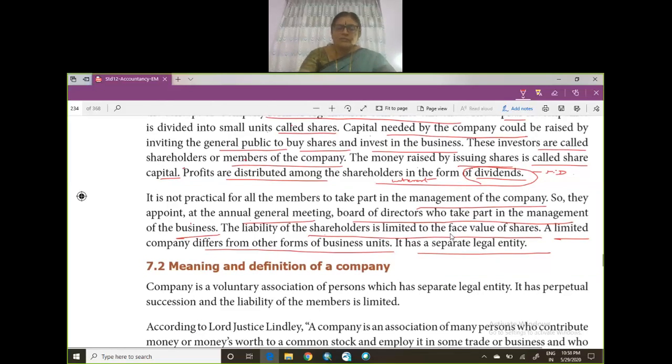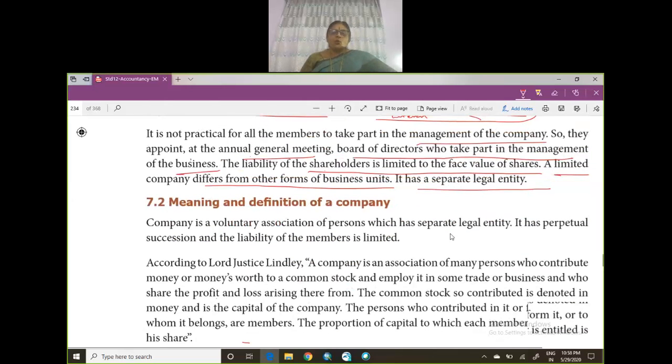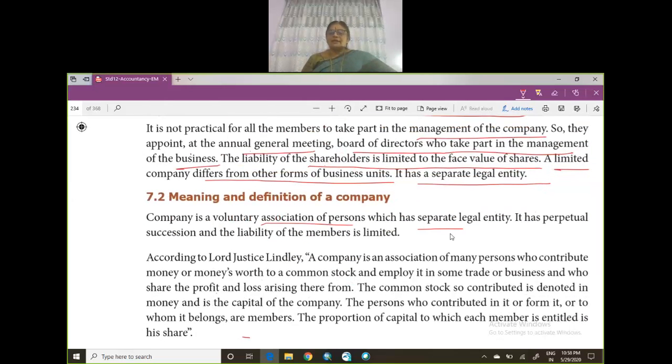Now, let us see the meaning and definitions of company. A company is a voluntary association of persons which has a separate legal entity. It has a perpetual succession and the liability of members is limited. According to Lord Justice Lindley, the company is an association of many persons who contribute money's worth to the common stock and employ it in some trade and business. They should be business, trade and business. And who share the profit and loss arising therefrom. The common stock so contributed is denoted in money and is the capital of the company.